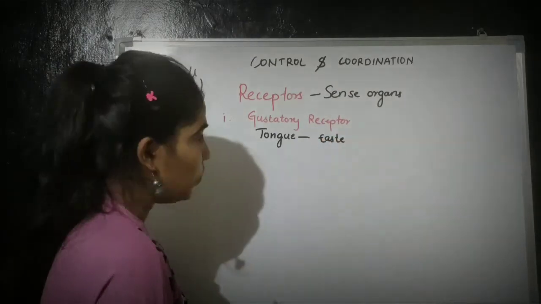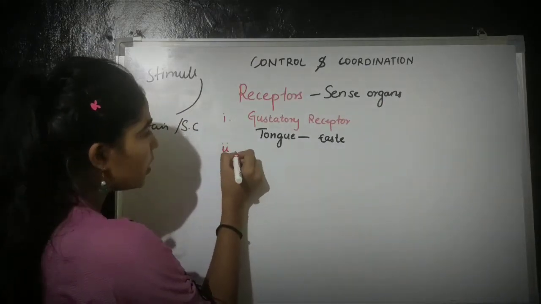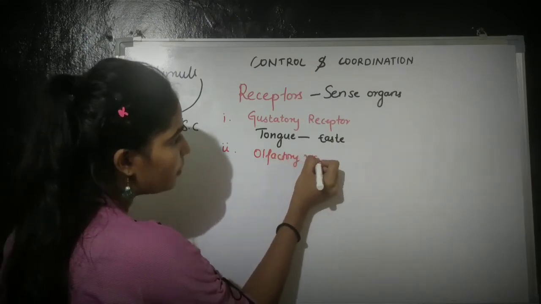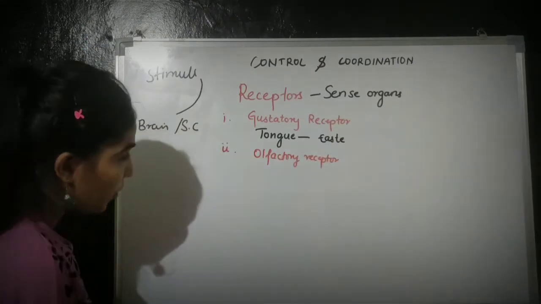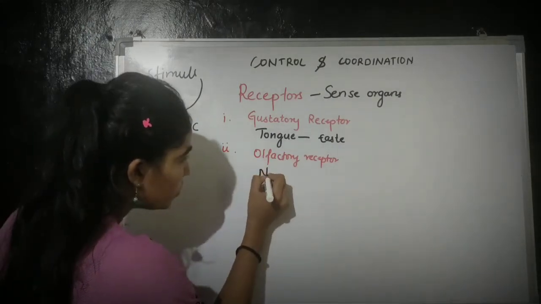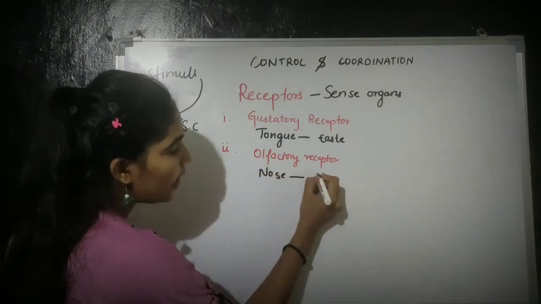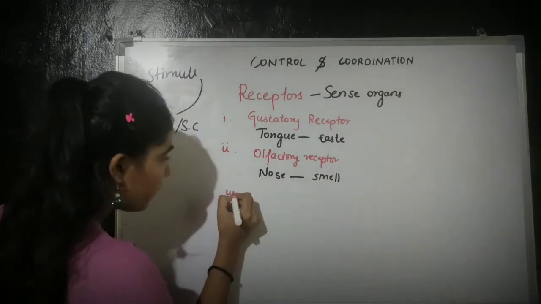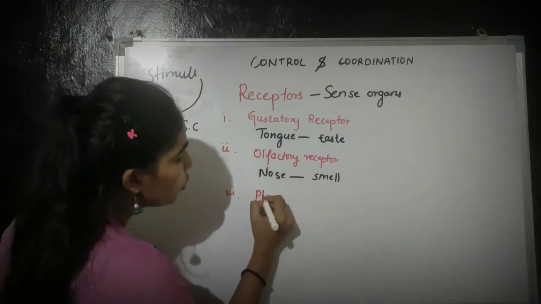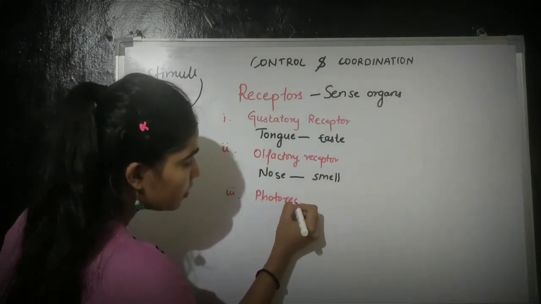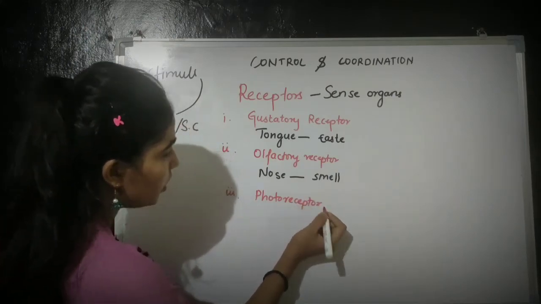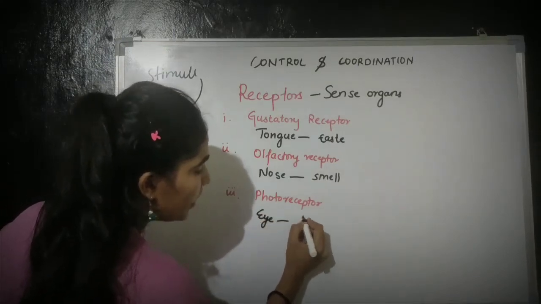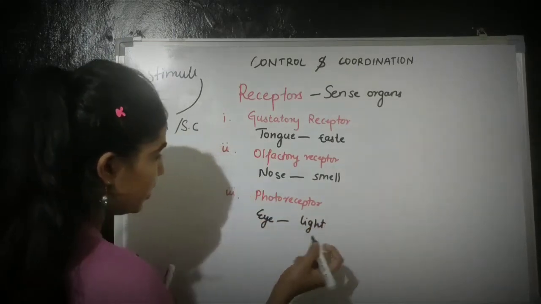Second one is the olfactory receptor. It is present in the nose region. It detects smell. Third is the photoreceptor. It is present in the eye region, which detects light.